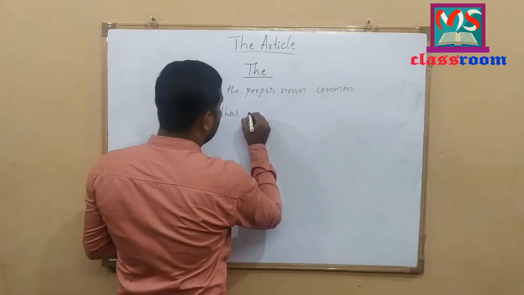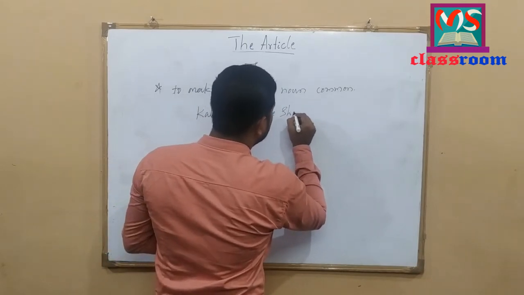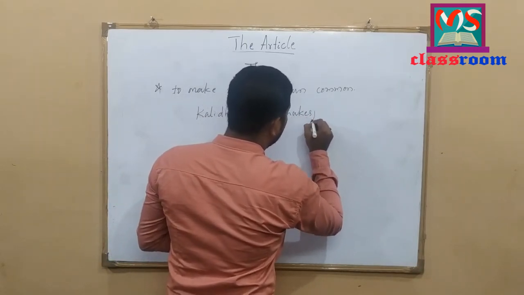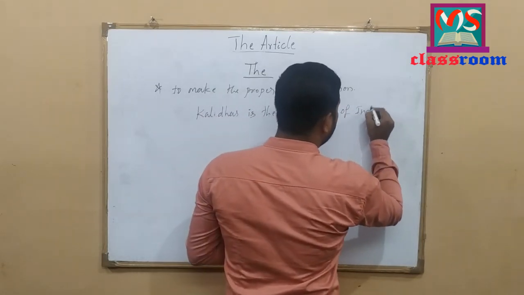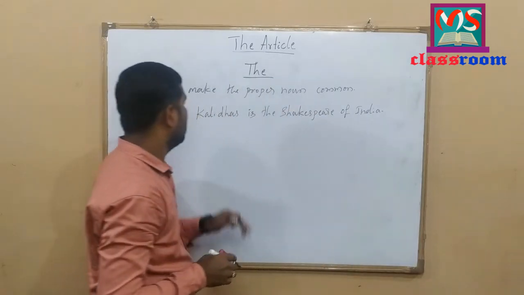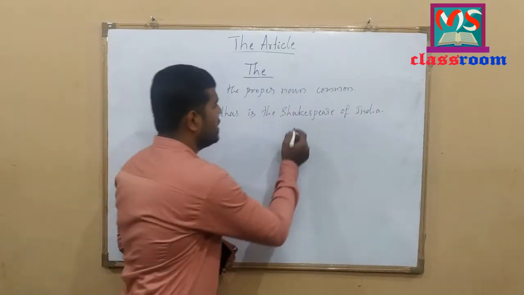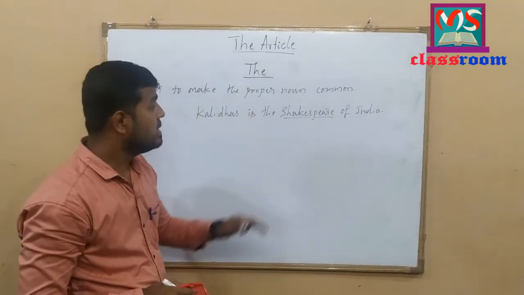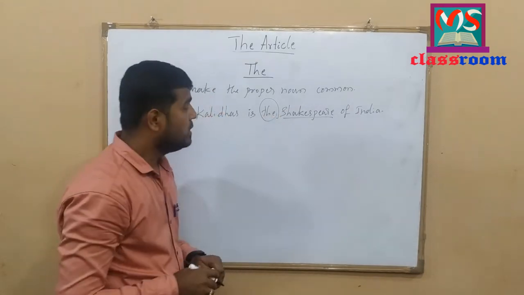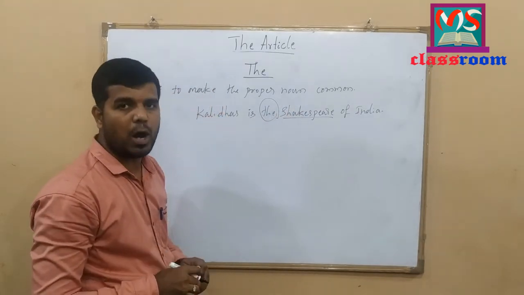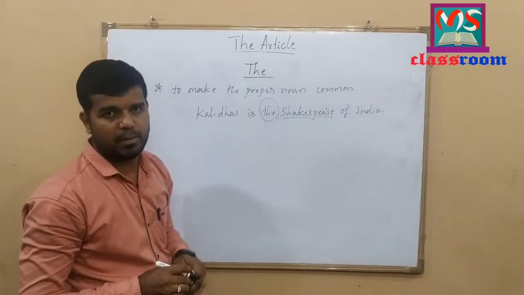Kalidas is the Shakespeare of India. Look at here. Shakespeare is the proper noun. By using definite article the, here I make it a common noun. Look at here. Kalidas is the Shakespeare of India.